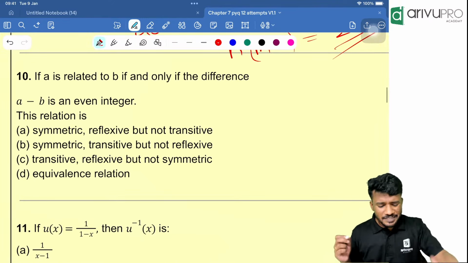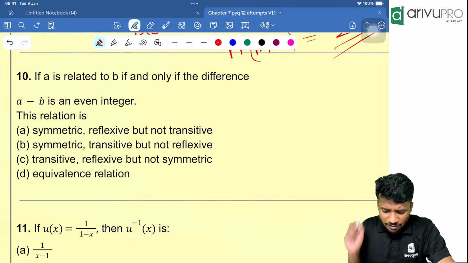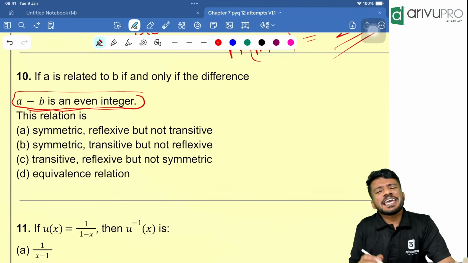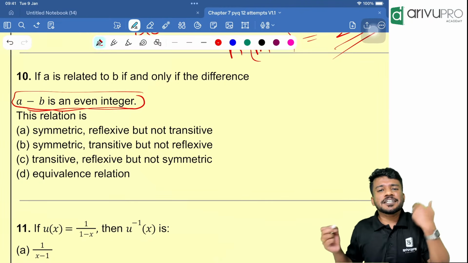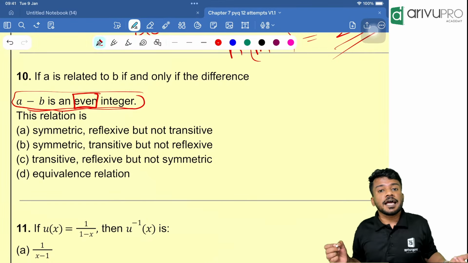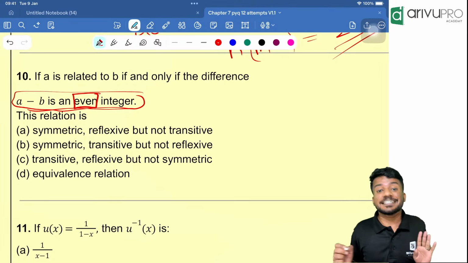Now look here. A is related to B if and only if their difference A minus B is an even integer. What do you mean by A minus B is an integer? If A minus B is an even integer, that is the keyword, then A is related to B. Now we need to find the relation of them.